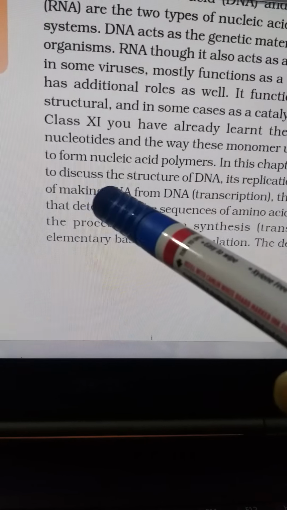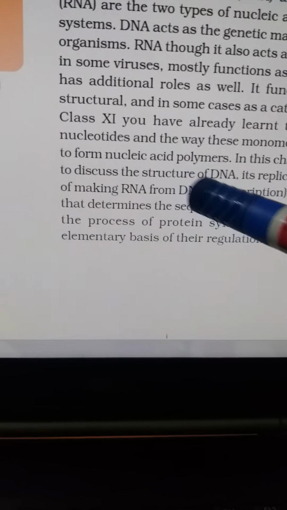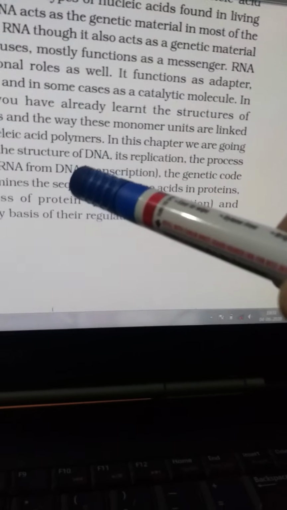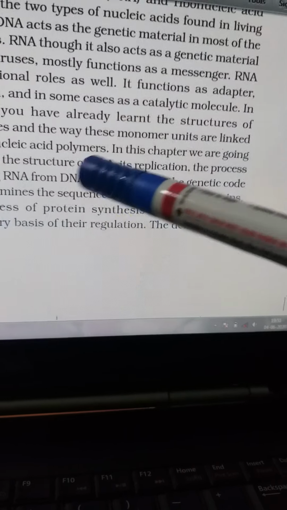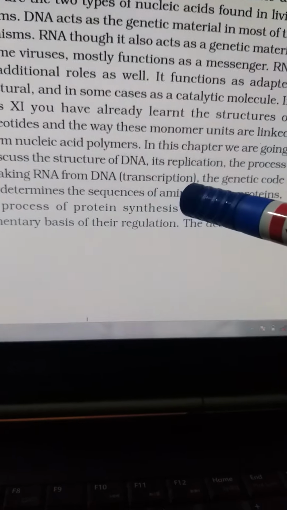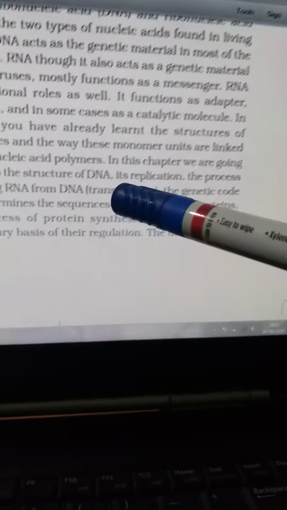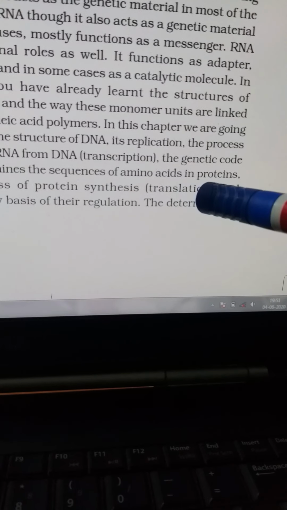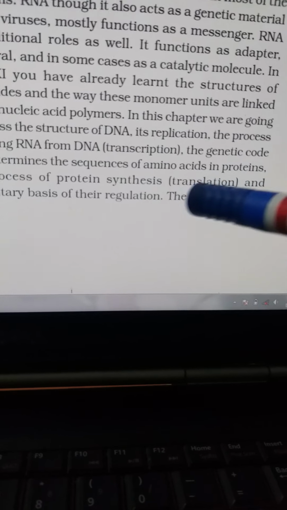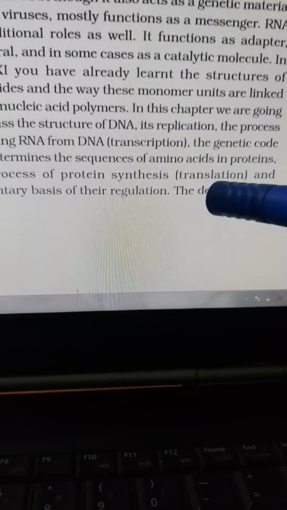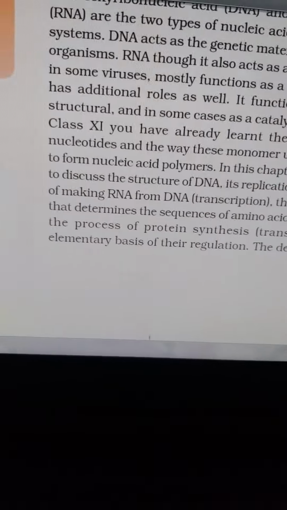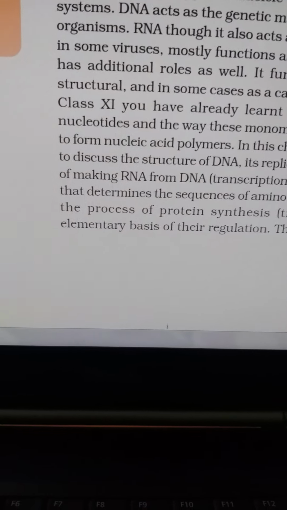So in this chapter we'll be discussing the structure of DNA, the replication, and the process of making RNA from DNA, transcription. That means DNA first makes an RNA, then again that RNA gets into DNA. So it's a very complicated material, and we'll deal with it when we come to the topic. Then the genetic code that determines the sequence of amino acids in protein. In the synthesis, the protein or amino acid plays the vital role. The process of protein synthesis is known as translation, along with the elementary basis of their regulation. So you have to go through it.